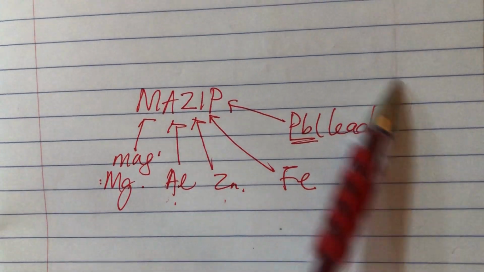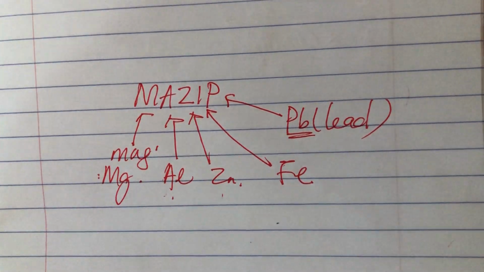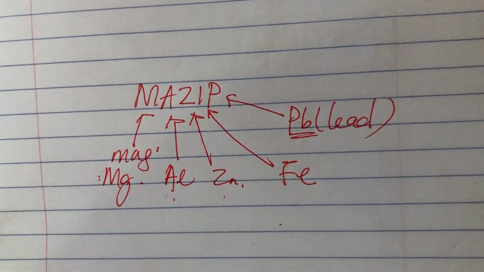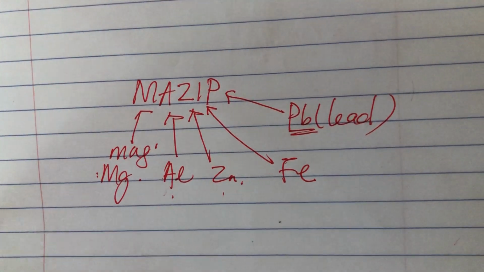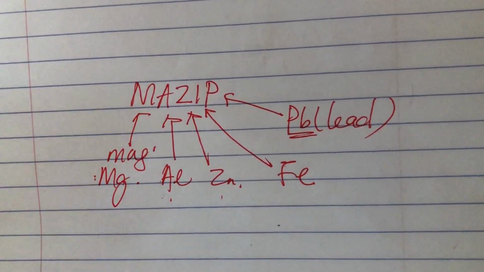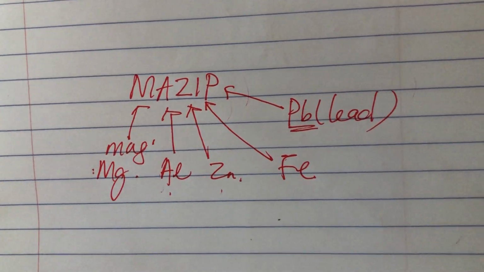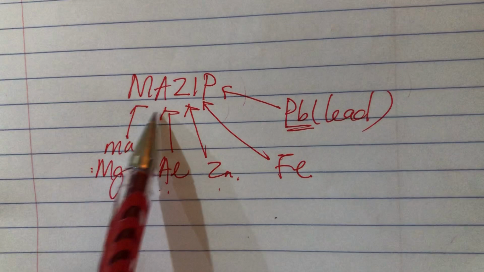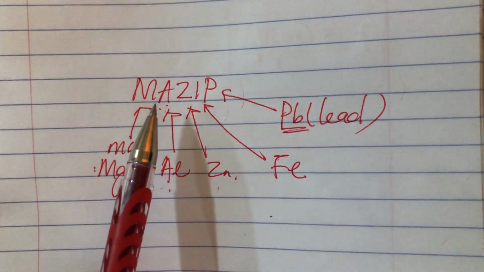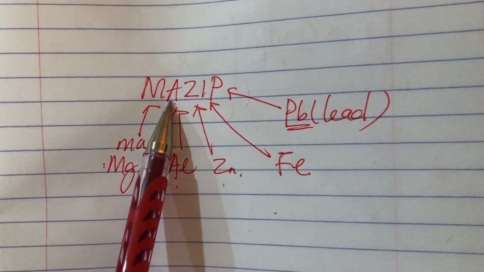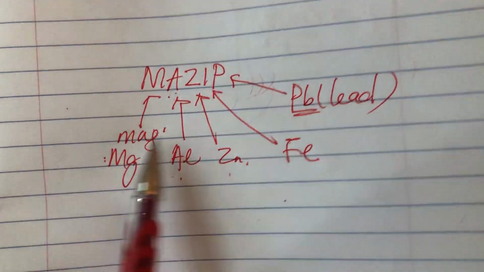So in the list here, lead is actually less reactive. So always remember MAZIP. So when the school reopens later on, I will ask you which one is more reactive, aluminium or iron. Then you have to say, oh, MAZIP, A is in front, so A is more reactive. Okay, so you remember this mnemonic, MAZIP.